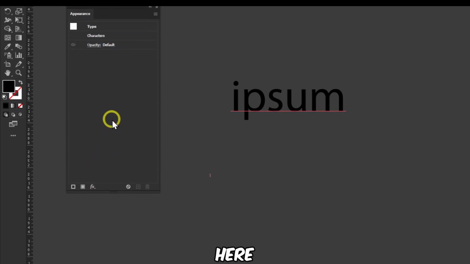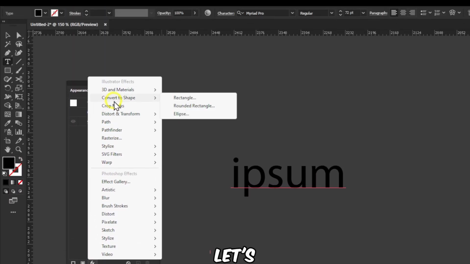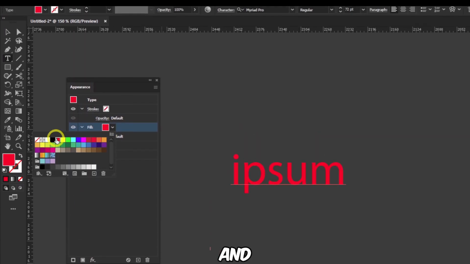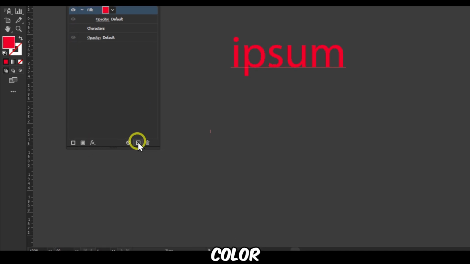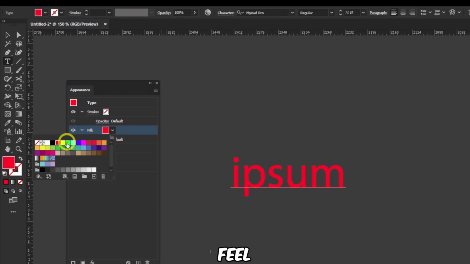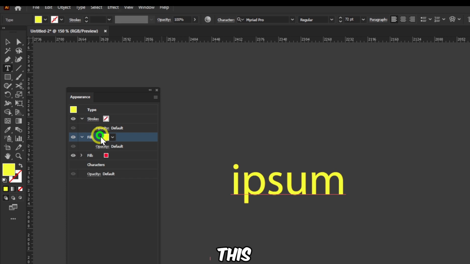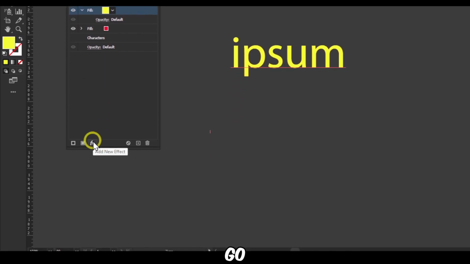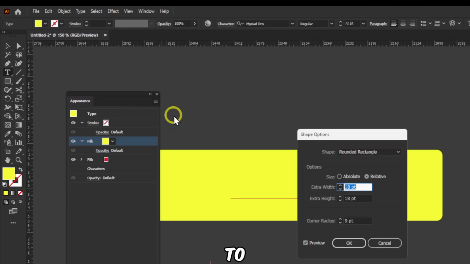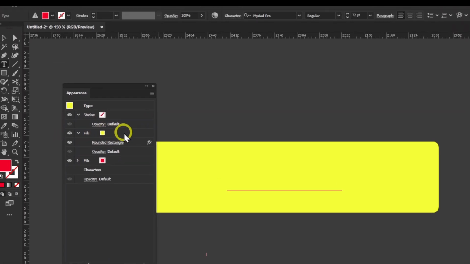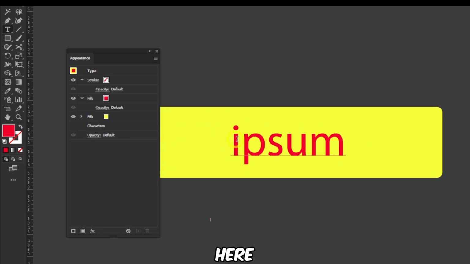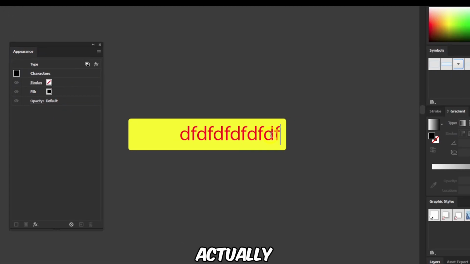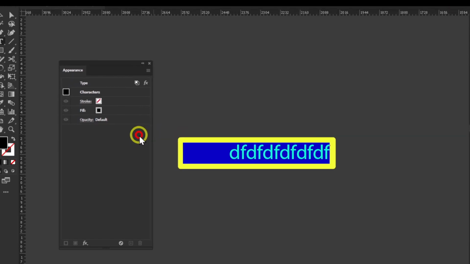But here you can add, let's add some first a new color, and I'm going to change this to a different color, and then another fill, and here I'm going to change this to this color. Now for this one I'm going to go here and then convert to a rectangular, and now I can move this here, and now every single time I type more, this will actually extend, which is great.